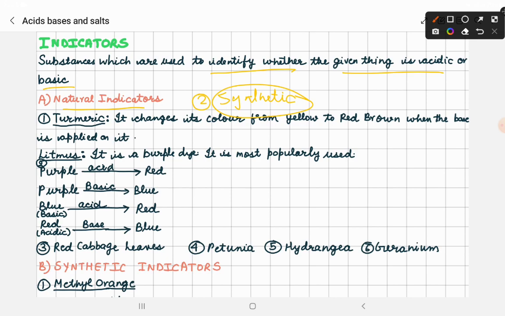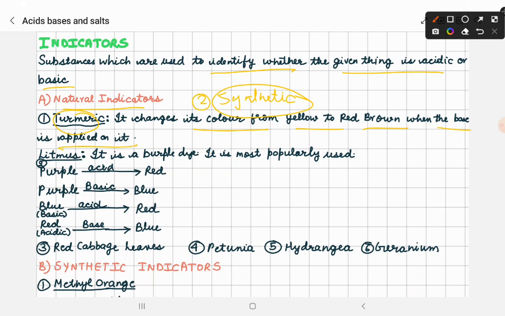Now you might be thinking about which indicators were used in the early times. In the early times, substances were identified using natural indicators only, which were already available in nature. For example, turmeric. Have you seen turmeric? Turmeric is haldi. It changes its color from yellow to red brown when a base is applied on it.